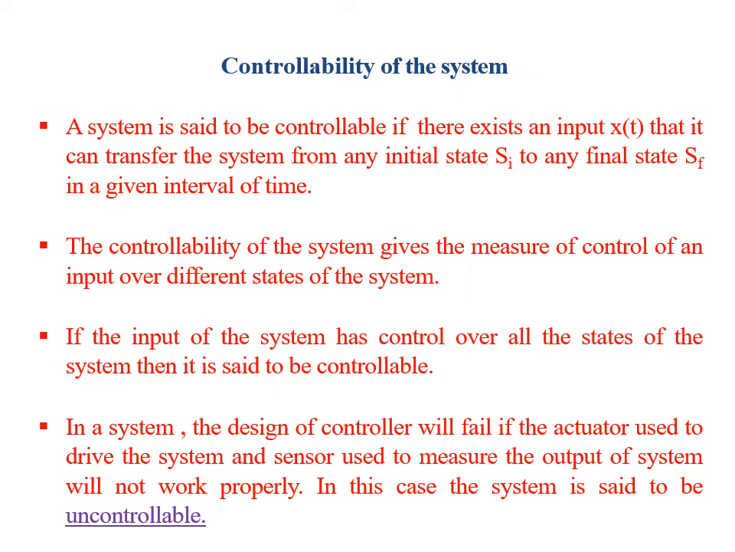In case the design of the controller in the system will fail if the actuator that is used to provide the input to the system and the sensor that we use to measure the output of the system do not work properly. Means if these two devices do not work properly, then we say that the control over the system is lost. In that case, we say that the system is uncontrollable. So both of these devices, actuators and sensors, must work properly so that the system will be controllable.